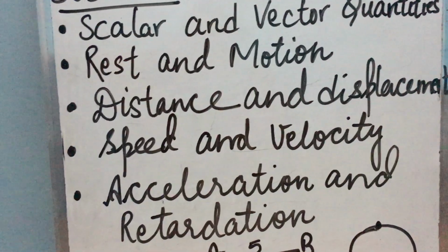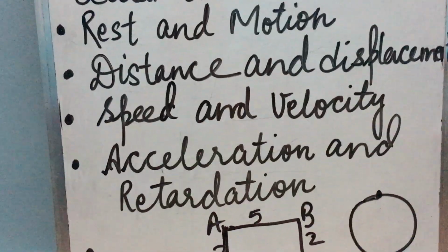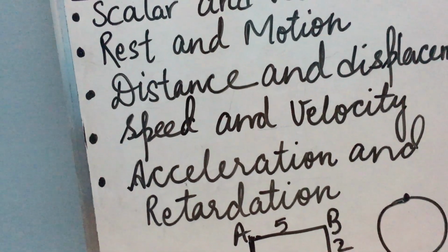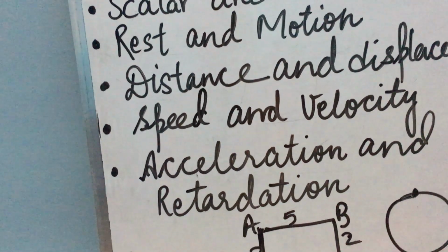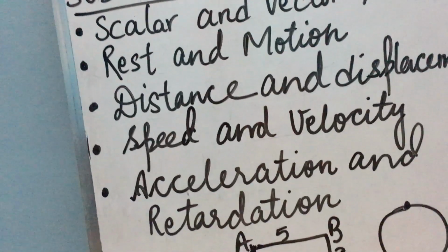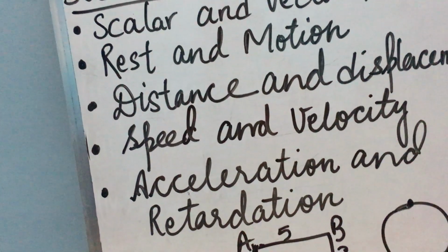We know the formula of speed is distance upon time. Speed is represented by small letter v. Distance is represented by capital letter S, and time is represented by small t. So its unit is meter per second.